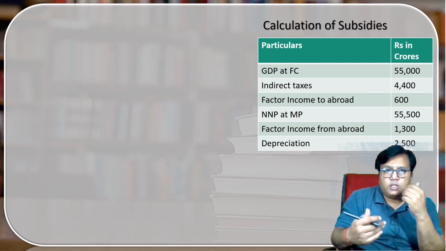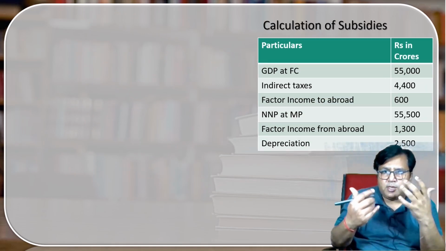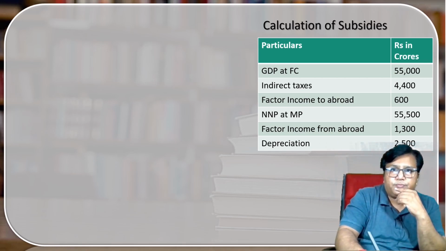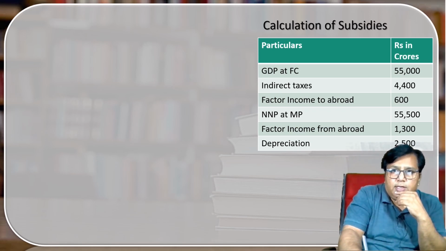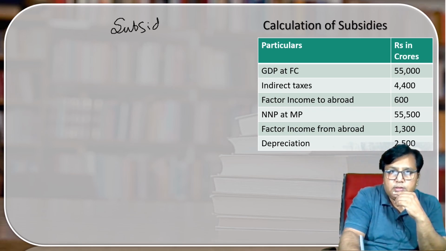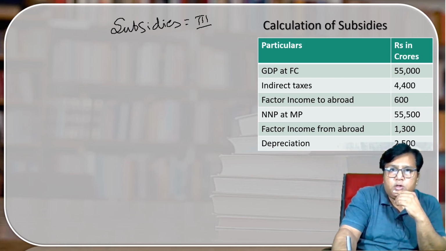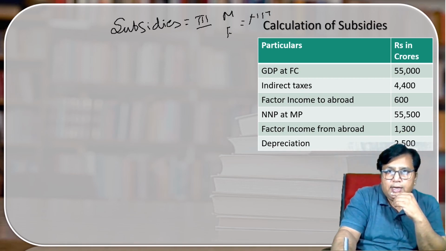Now let us solve another question so that things become more clear. Here I have to calculate subsidies. Subsidies can be calculated from the third block. The difference between market price and factor cost is NIT, and from the NIT I can calculate subsidies.